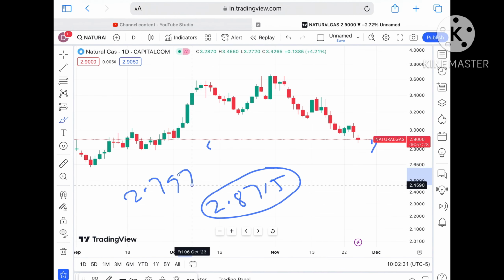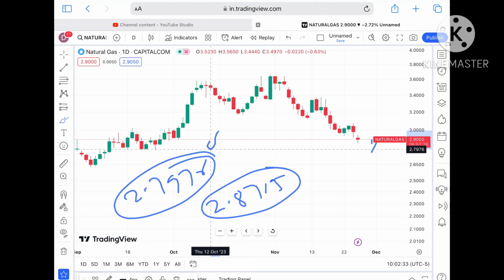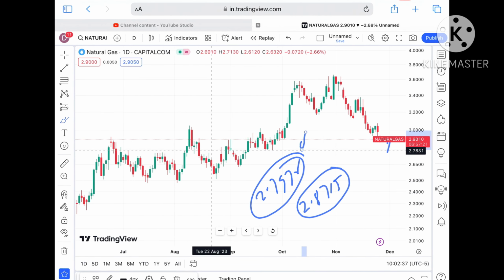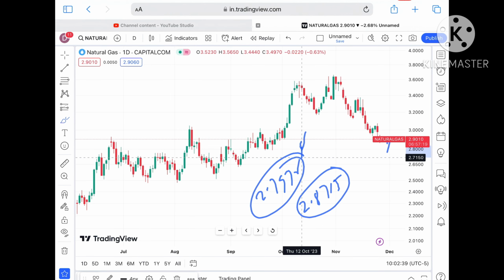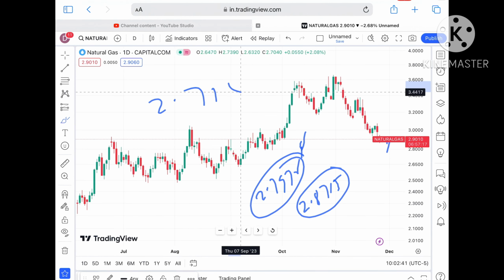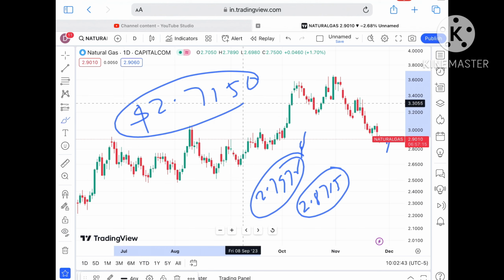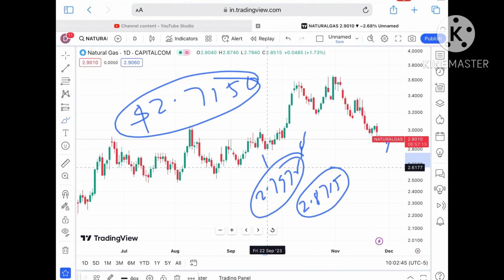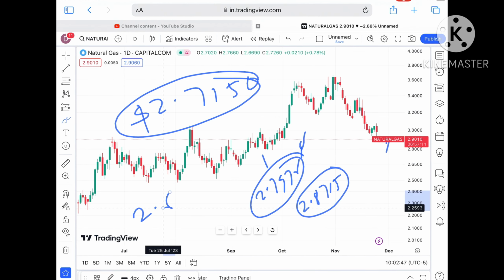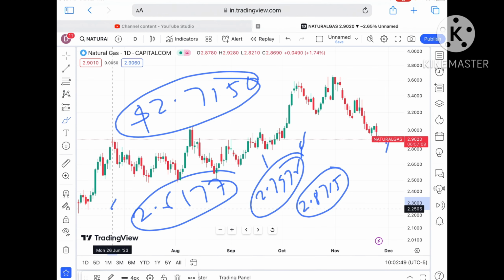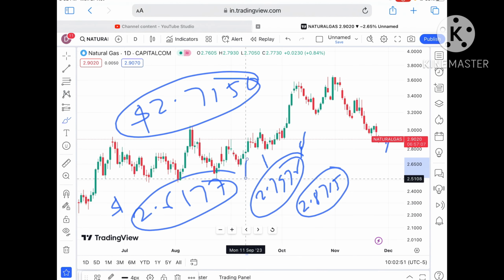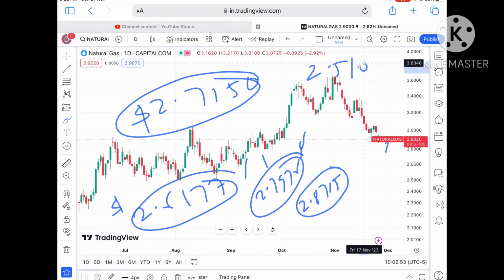2.7976 is there. 2.7976 is already a weak support, so chances are high it will cross that level and go further low towards a level of $2.7150. Once the price starts falling below $2.7150, we will see it touch a level of $2.6177, and from there a further fall we can see towards a level of 2.5108.